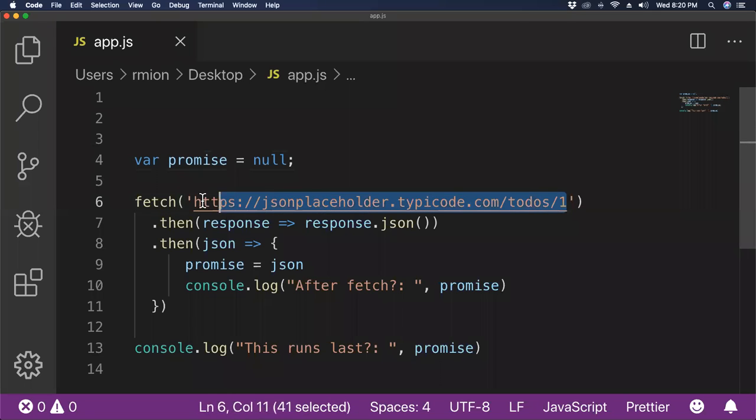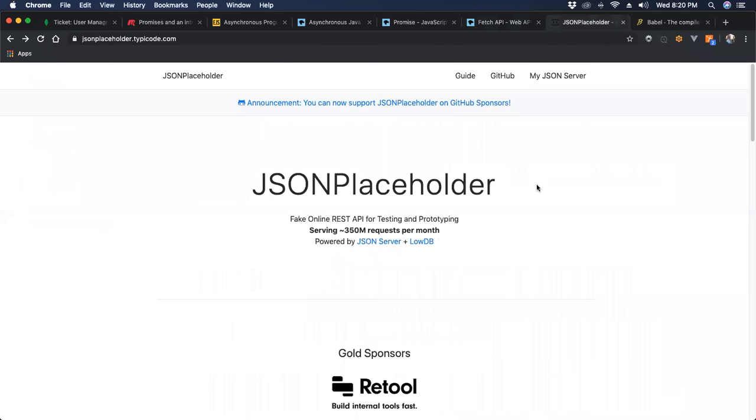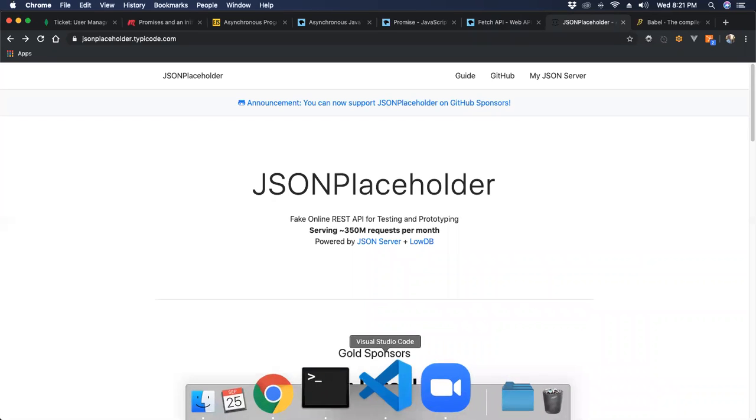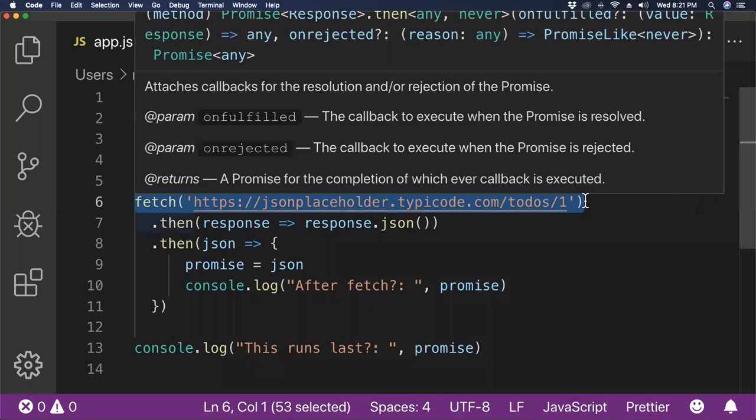This happens to be a URL endpoint that is free. It's a really cool thing. If we go here, there's this website, jsonplaceholder.typicode.com. If you ever just want to mess with fetch APIs, you can use this one for free. Most APIs require you to create an account, add billing, create a key, do all that stuff. And I didn't want to have to do that for tonight. So I luckily can just use this, and calling it with this string won't return an error.